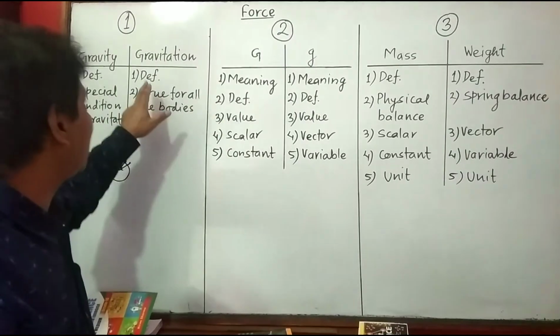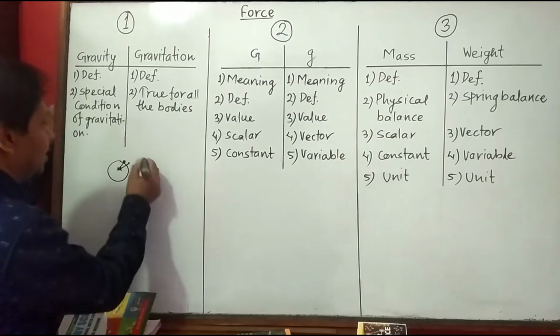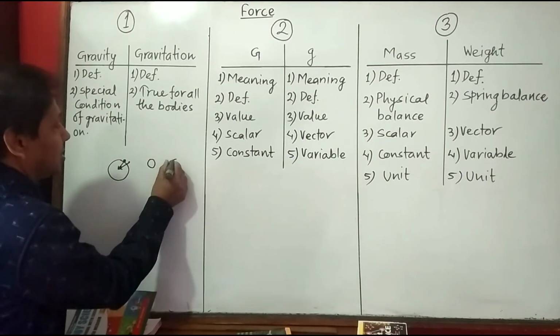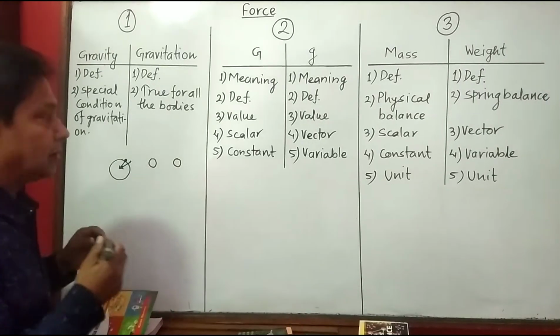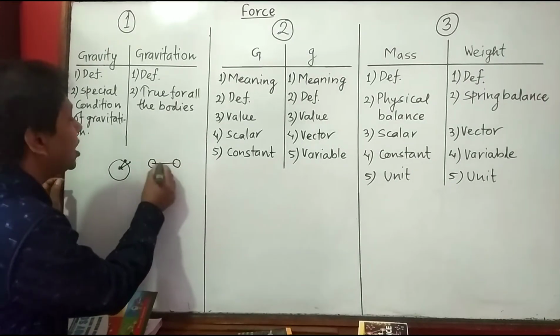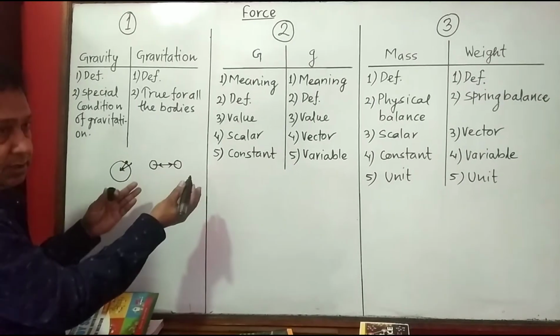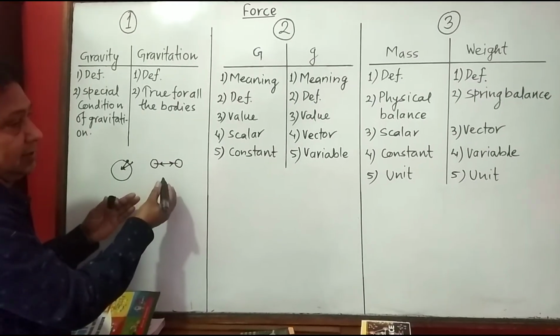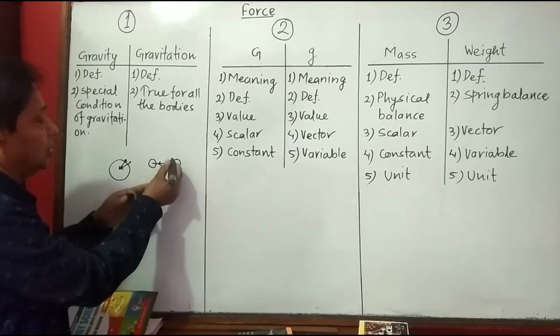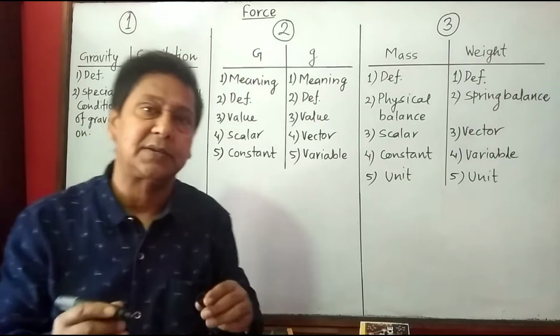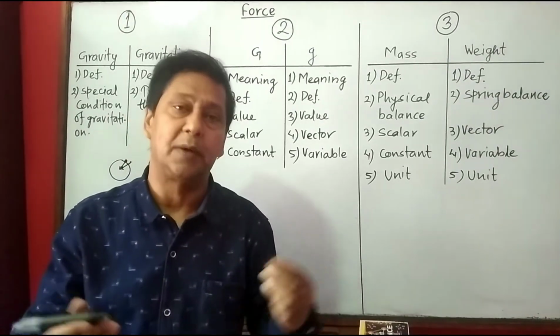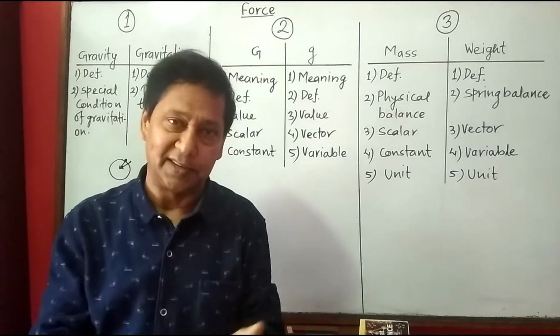Now, what is gravitation? In previous class also I told you, these are two bodies. Now, the mutual force of attraction between two bodies due to their mass. The mutual force, this one attracts this one, this one attracts that one. The mutual force of attraction between two bodies due to their mass is called gravitation.